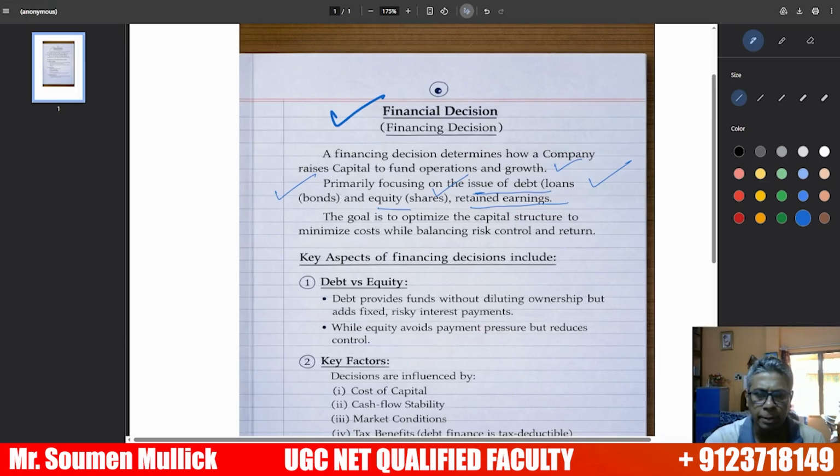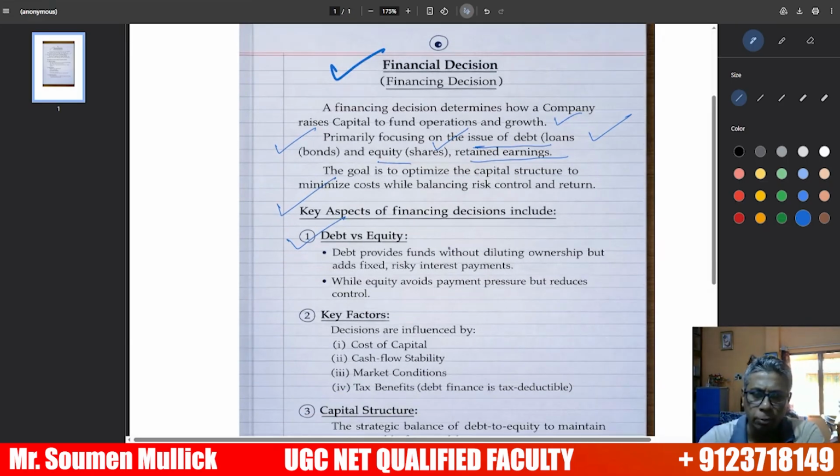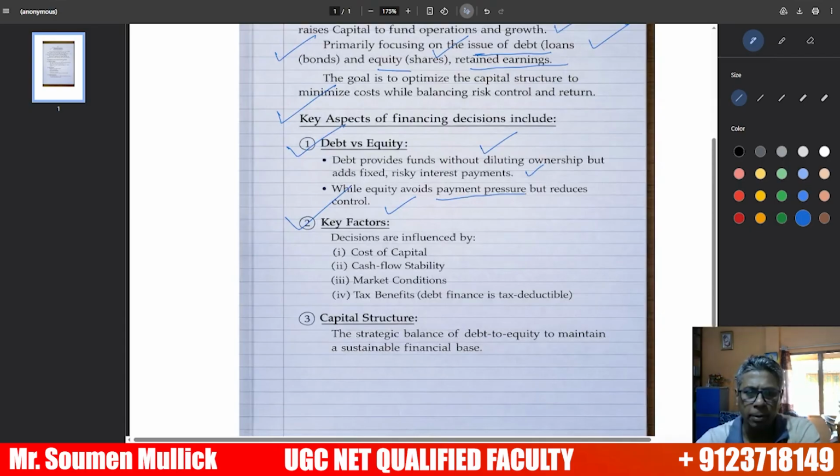What are the key aspects? Number one, debt and equity. Debt provides funds without diluting ownership, but with fixed and risky interest payments, while equity avoids payment pressure but reduces control. What are the key factors? You have to remember decisions are influenced by cost of capital. The key factors are cost of capital, cash flow stability, market condition, and tax benefit. These are the key aspects of financial decision.